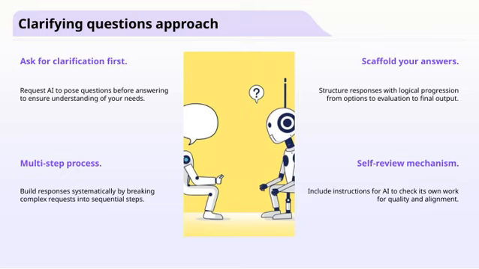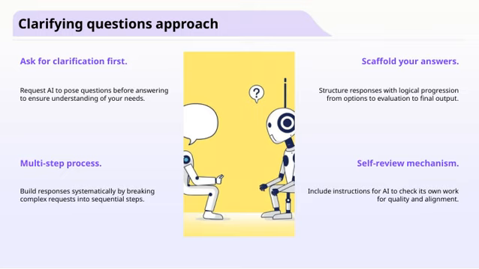Next, I recommend scaffolding your answers. That means structuring responses in a way that makes sense logically, from presenting options, through evaluating them, to delivering the final output. This step-by-step process helps make complex topics clearer and more manageable. It's also helpful to think of responses as a multi-step process. Instead of trying to do everything at once, break down the request into sequential steps. This systematic building ensures thoroughness and clarity in my answers.